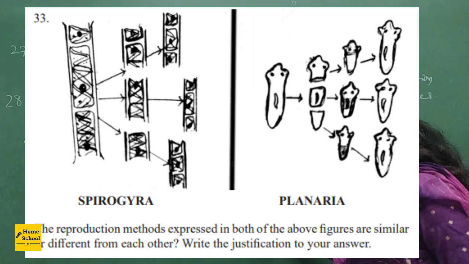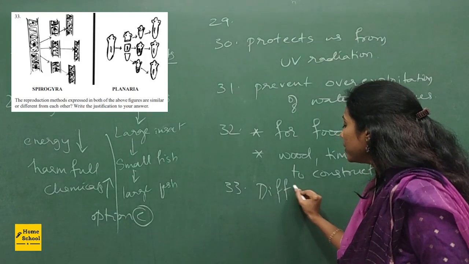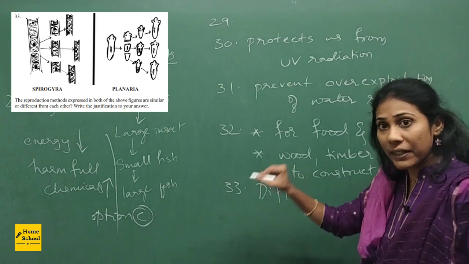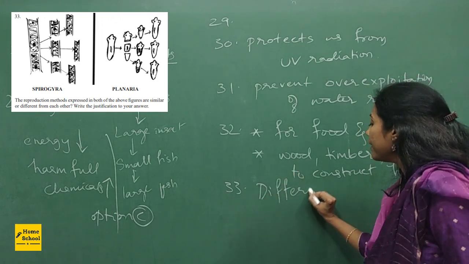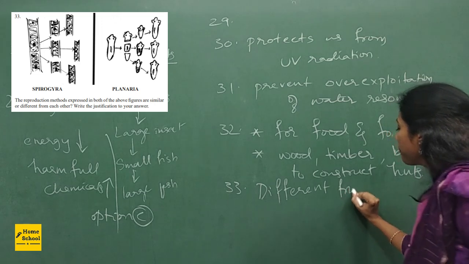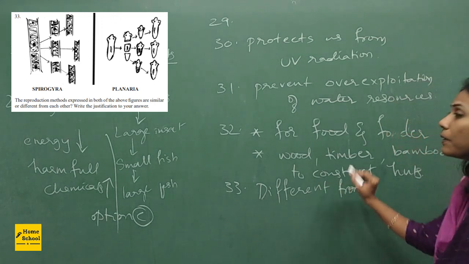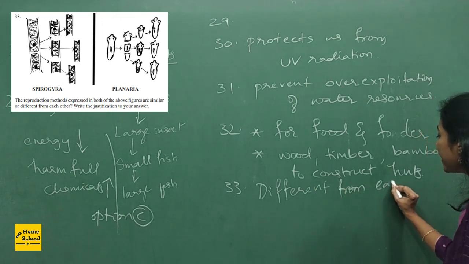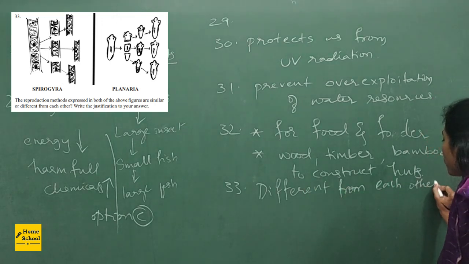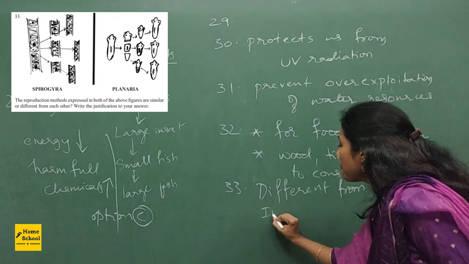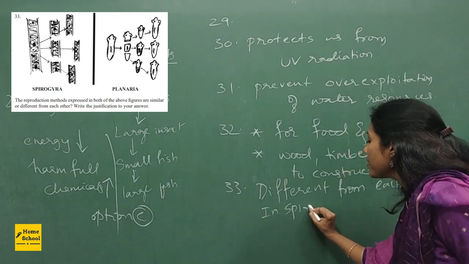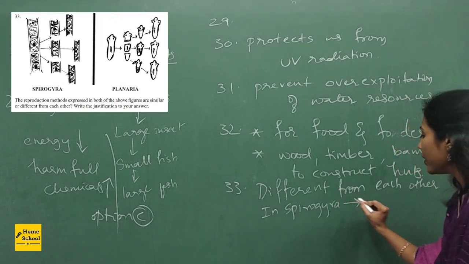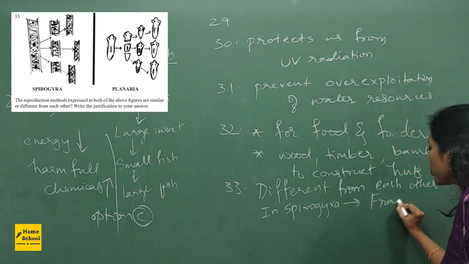Yes, definitely they are different. Okay, so both are asexual reproduction. Okay, asexual reproduction methods. So both are different from each other. So you should first mention both are asexual reproduction and they are different from each other. So in Spirogyra, you will observe an asexual reproduction called fragmentation.